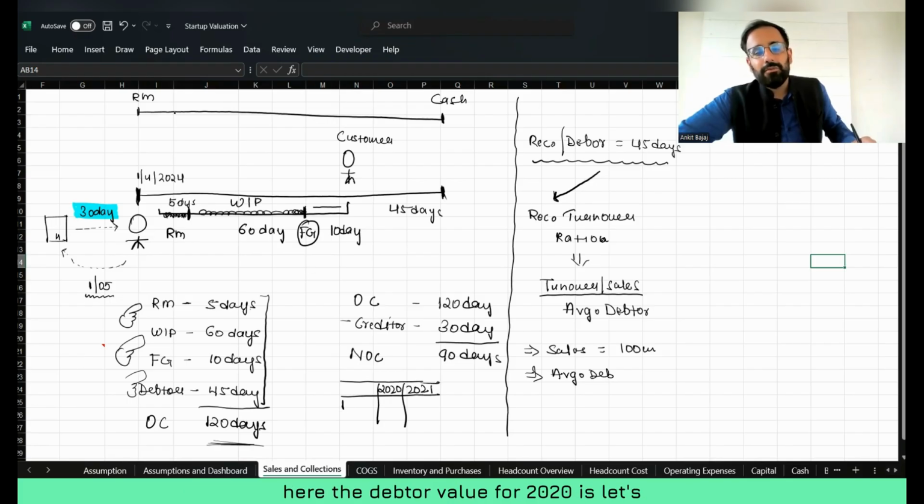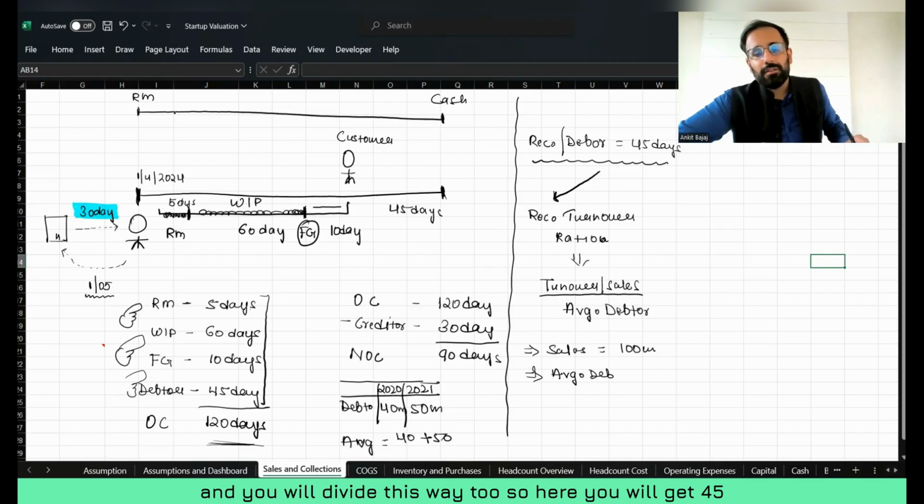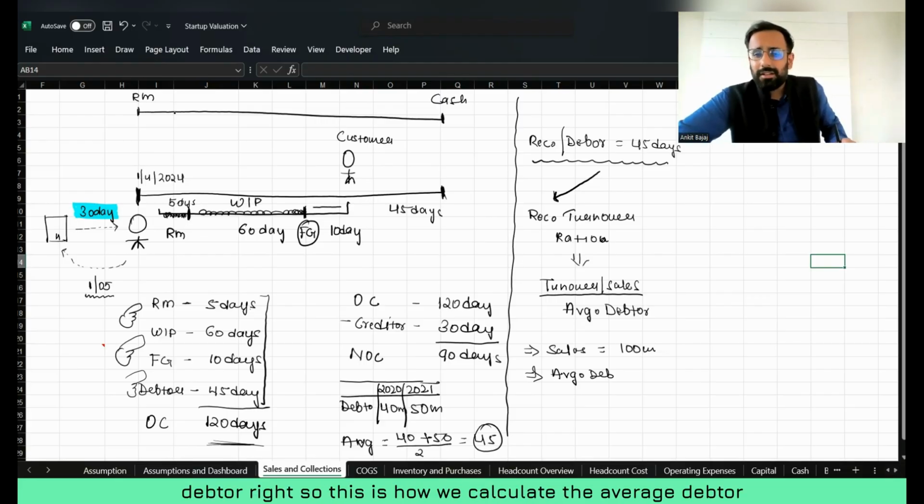The debtor value for 2020 is, let's say, 40 million, and for 2021 it is 50 million. To calculate the average, you add 40 and 50 and divide by 2. So here you will get 45 million. This is how we calculate the average debtor.